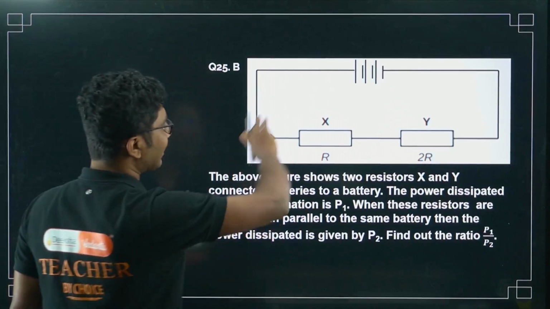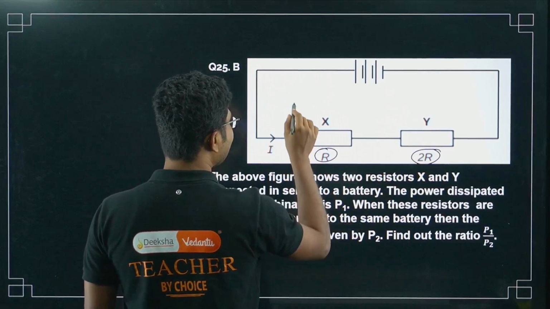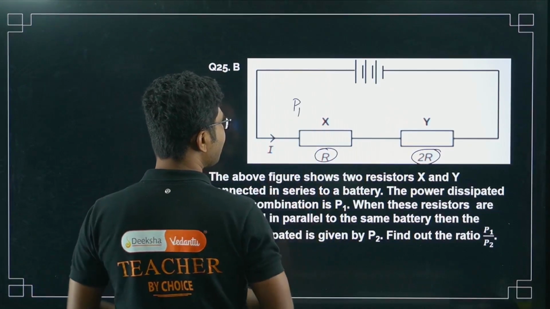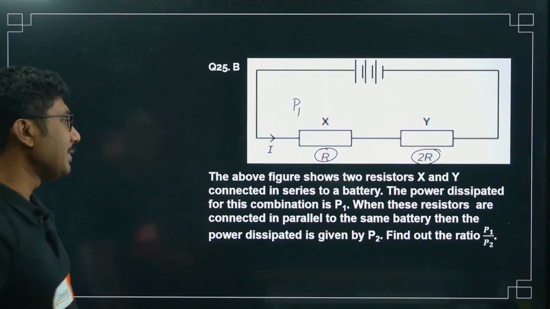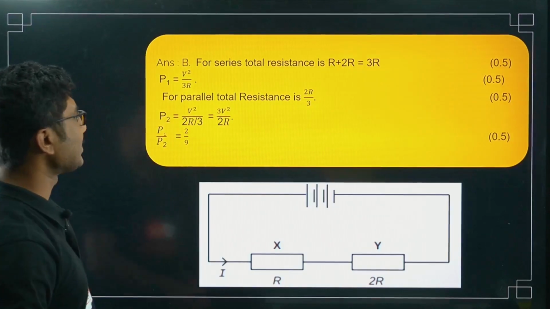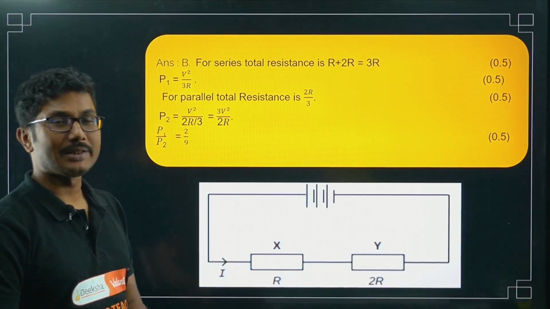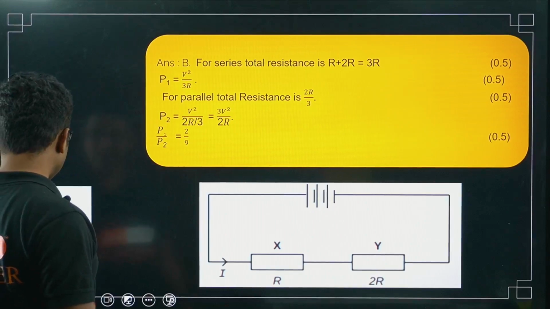So these are the resistances. One resistance is R, another is 2R, and in this combination power dissipated is P1. Now if you combine them in parallel, the power dissipated is P2. You have to find the ratio of P1 and P2. So very simple. First we have to find the power dissipated in the first case. What is the formula for power dissipation? Yes, P is equal to VI.